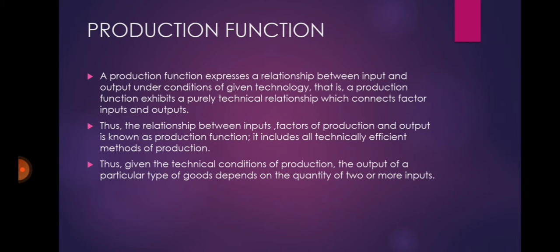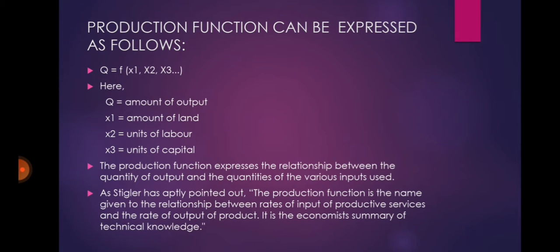Thus, given the technical conditions of production, the output of a particular type of goods depends on the quantity of two or more inputs. Now we are going to see how production function can be expressed. Q is equal to f of x1, x2 and x3. Here Q is equal to amount of output, x1 is equal to amount of land, x2 is equal to units of labor and x3 is equal to units of capital.